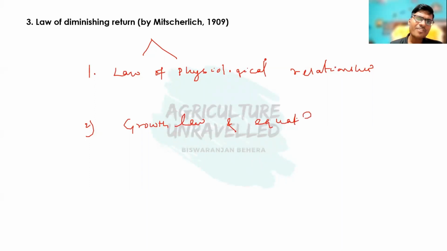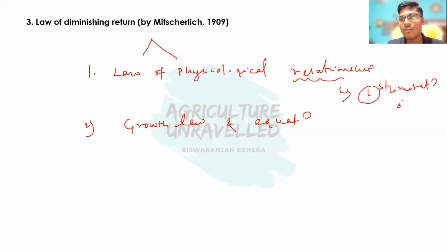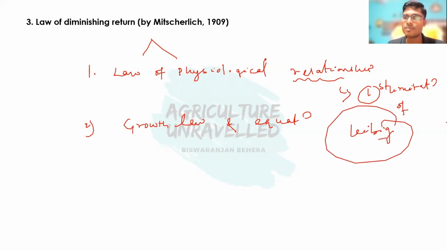So here the law of physiological relationship says that the yield can be increased by a single growth factor even if it is not present in minimum, as long as it is not in optimum condition. So the law of physiological relationship of Mr. Lee addresses the first limitation of Leibniz's law of minimum.